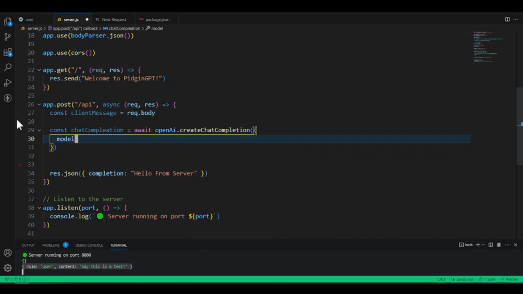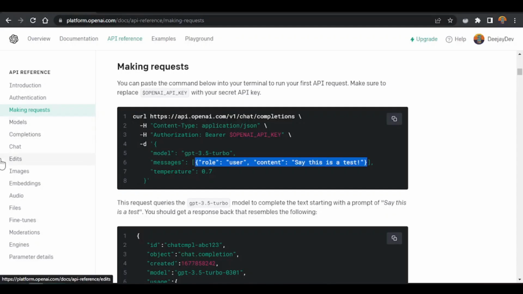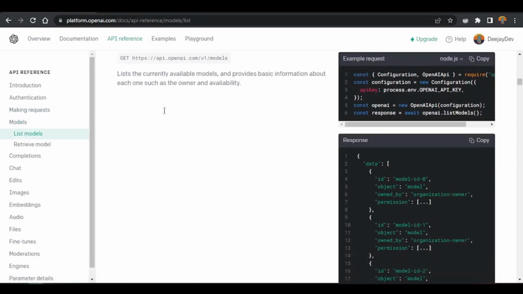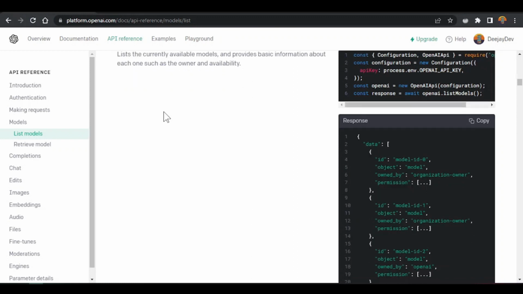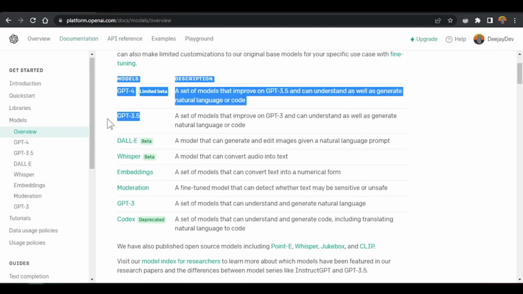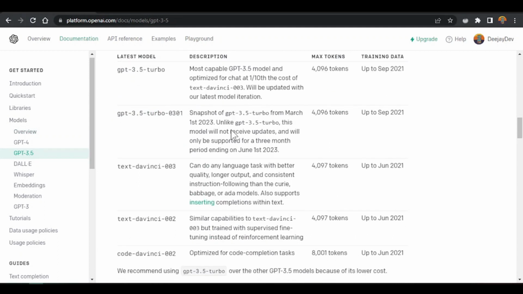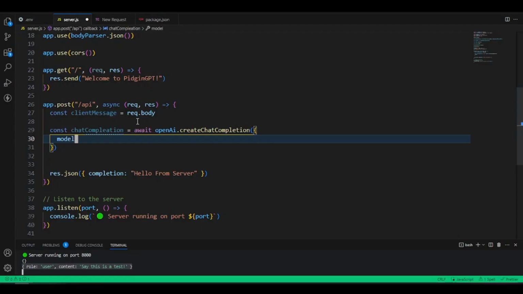So, what will be the model? Well, the model, if you come to the documentation here, you'll see that the models are just the kind of API that OpenAI has for us. So the one we will work with is this one. If you come here and click on it, you'll see that we get different versions of ChatGPT 3.5. Just copy it into our code. We can put it inside quotes.